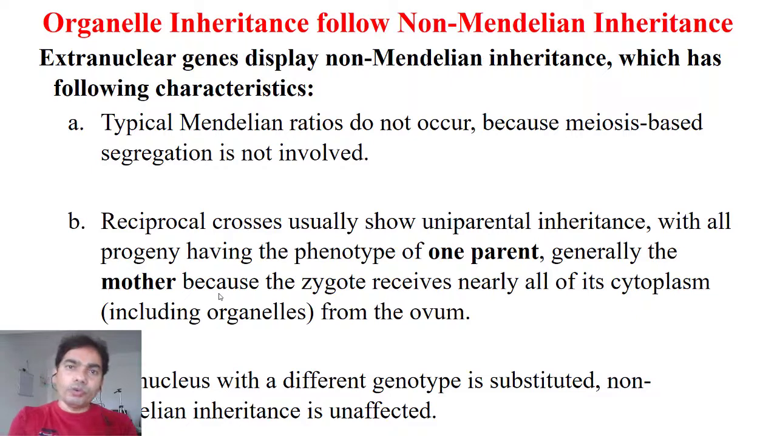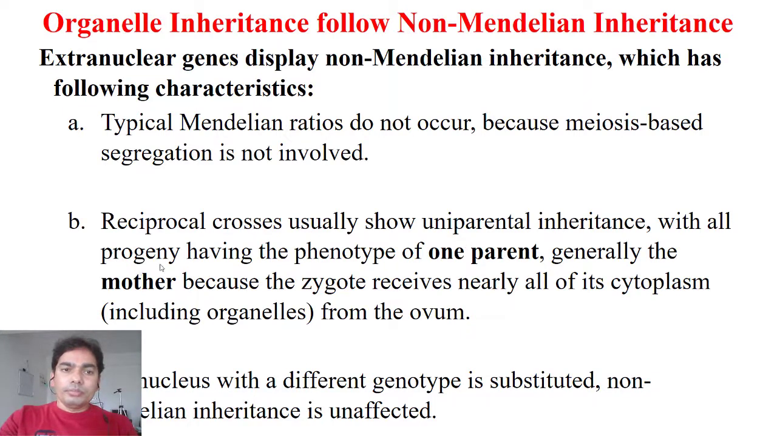The first important point is that the inheritance of these organelles does not follow Mendelian inheritance. Typical Mendelian ratios do not occur in this because meiosis-based segregation is not involved, right? And reciprocal crosses usually show uniparental inheritance,